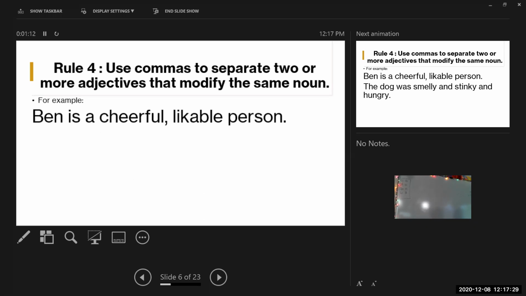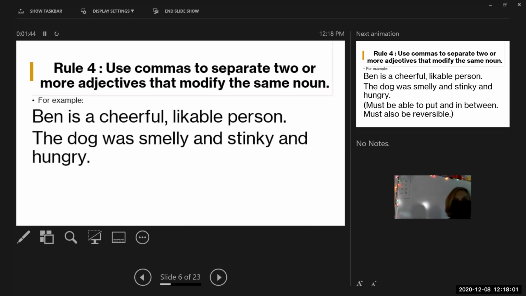So I gave you this example. Ben is a cheerful, likable person. Remember the test I told you for whether or not you need a comma? If I can reverse them, I can say Ben is a likable, cheerful person. Since I can reverse them, it means I need a comma between them. The other hint was if I can, in my head, put and between them and it sounds okay, then it also needs a comma. Ben is a cheerful and likable person. So it needs a comma between the 2. The dog was smelly and stinky and hungry. Or I could say the dog was smelly, comma, stinky and hungry.